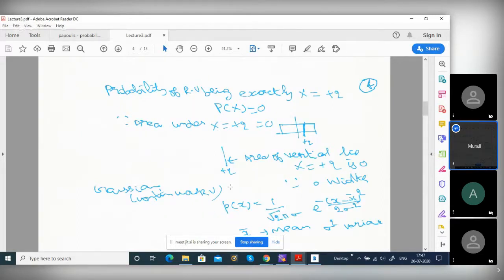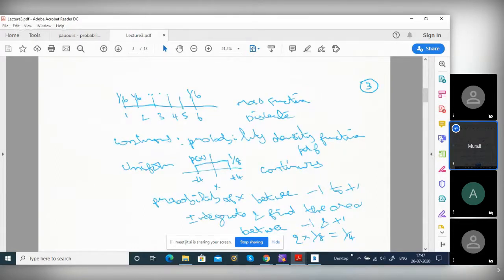So this is a continuous random variable, so we talk about density. Between two limits x1 and x2, what is the probability? If you want, I will go to another slide.